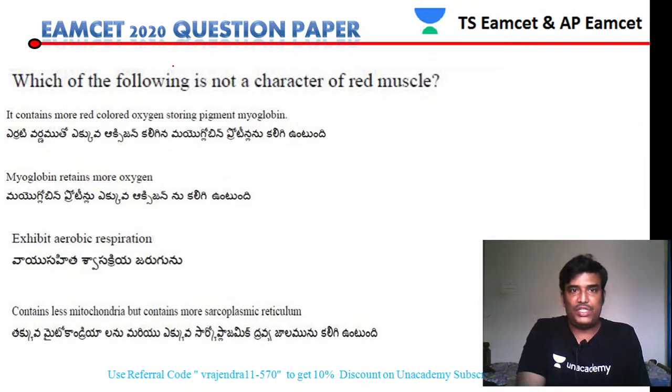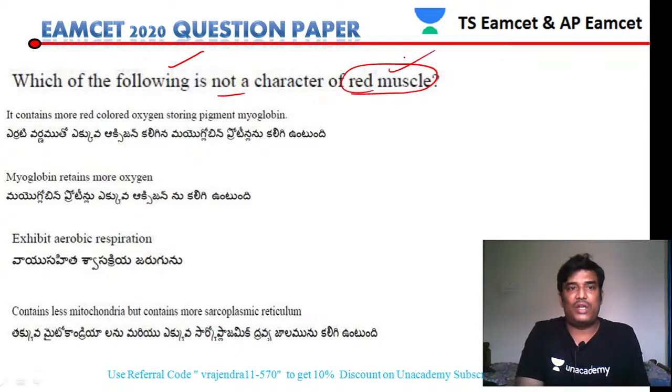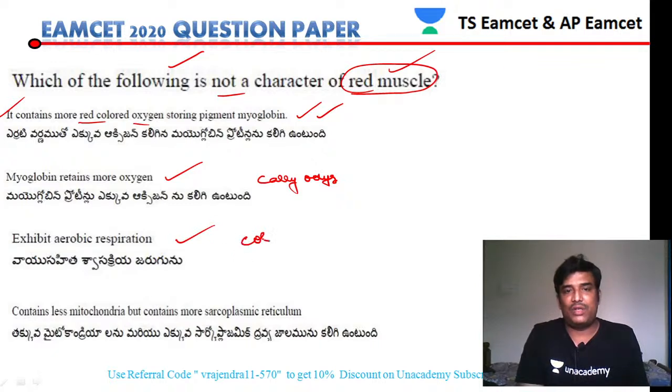Next. Which of the following is not a character of red muscle? The question is telling which is not a characteristic of the red muscle. So let us see statement 1. It contains more red colored oxygen storing pigment called myoglobin. So this is a correct statement. It is a characteristic of red muscle because red muscle is red in color because of the presence of more myoglobin. Then myoglobin retains more oxygen. Myoglobin also carries oxygen in the muscle. So that is also the right statement. Then it also exhibits aerobic respiration. So that is also a correct statement.